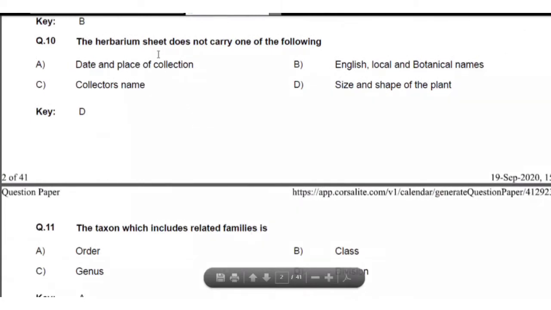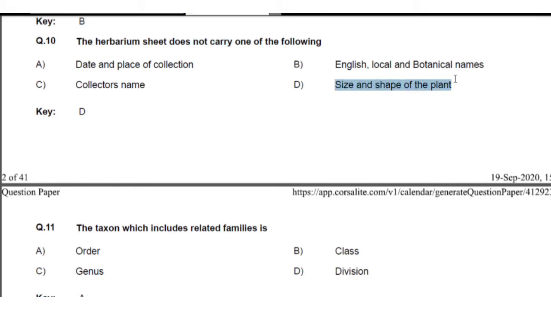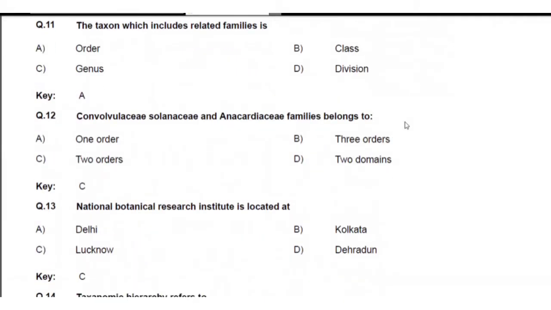Next question. The herbarium sheet does not carry which one of the following? Date and place must be there in the herbarium sheet. English name, local name and botanical name are also there in the herbarium sheet. The collector's name is also there, but the size and shape of the plant should not be mentioned in the herbarium sheet. So here the answer is D. Next question. The taxon which includes related families is the order, and it is not related to class, division and genus.